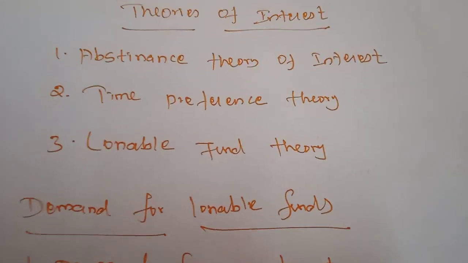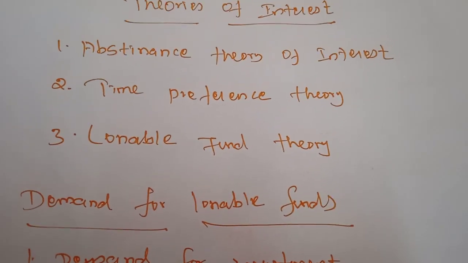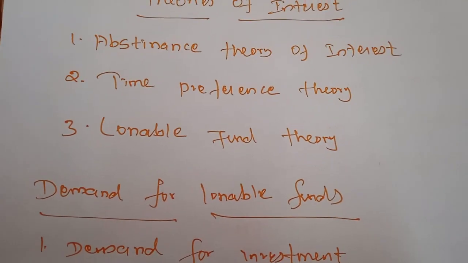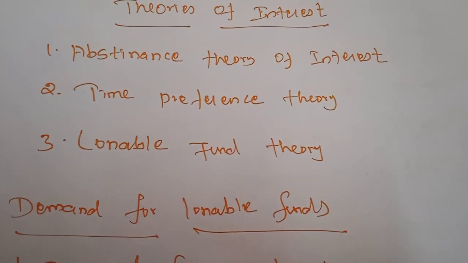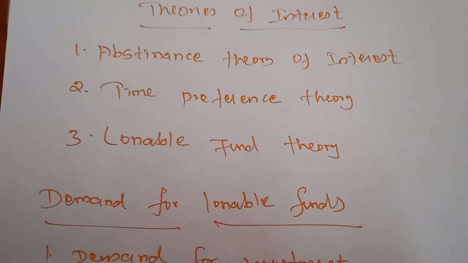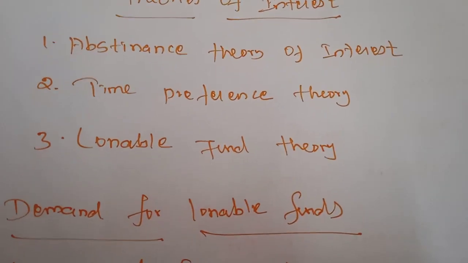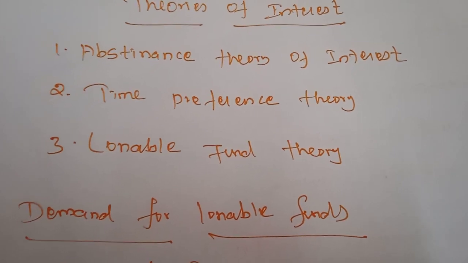Next, the time preference theory. According to this theory, people prefer present goods rather than future goods. Because present goods are more certain than future goods, no one will wait for future goods. Normally all people are interested in consuming the present commodity only.